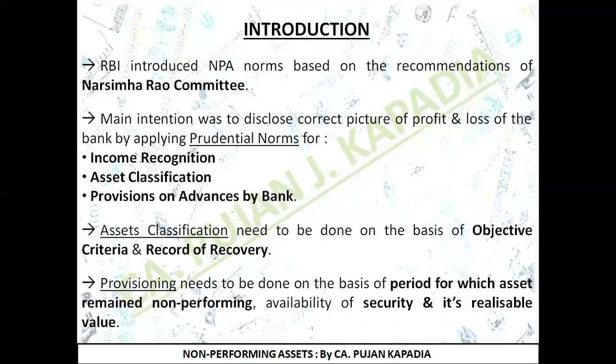As we create provision on the doubtful debts, similarly, if I feel that the advance is doubtful, that is, I am not going to receive 100% of what I have lent, I am going to create a provision on that particular amount. At the time of asset classification, I need to remember 2 important points. First is objective criteria, that is, I need to follow what is being stated, and second is record of recovery, that is, for how long I am not receiving the income. Next, at the time of provisioning, I need to remember 3 things. First is the period for which the asset has remained non-performing, whether any security is available or not, and if available, what is the realizable value of the security.